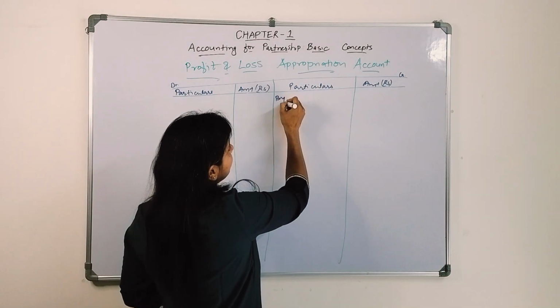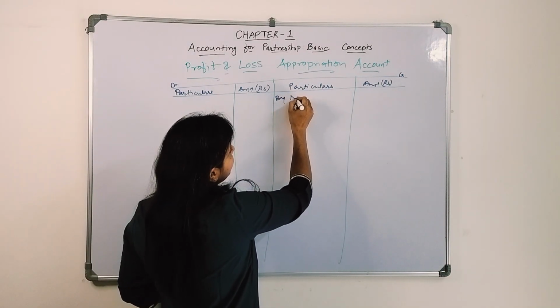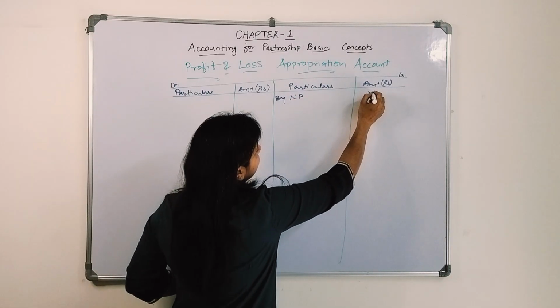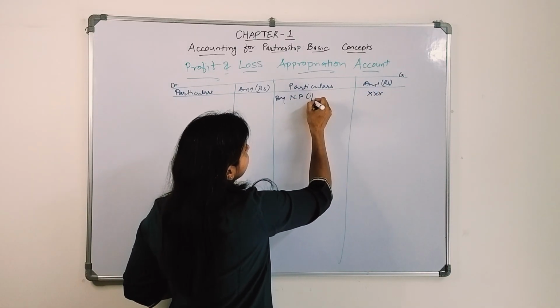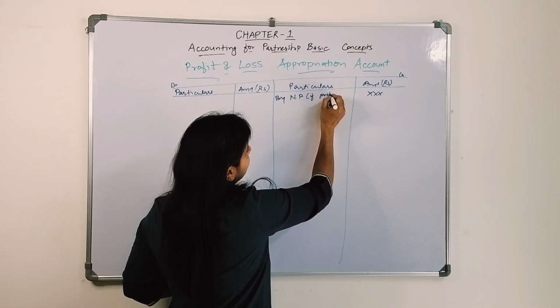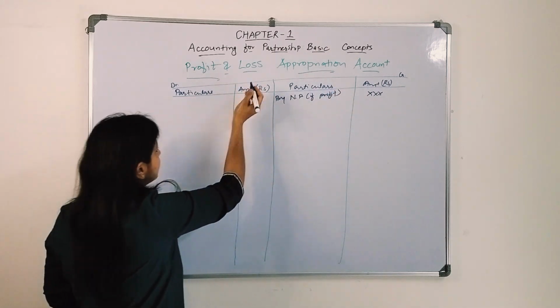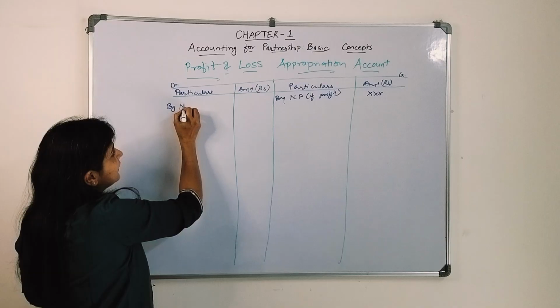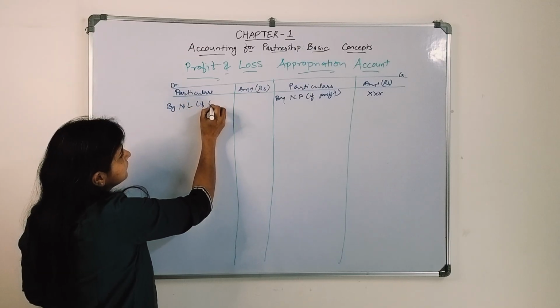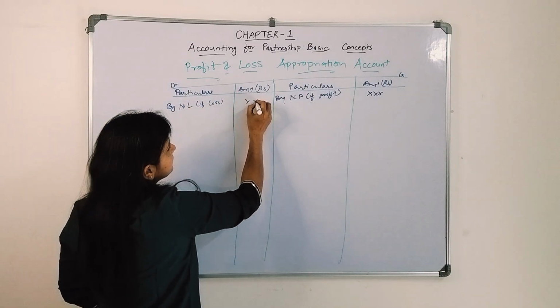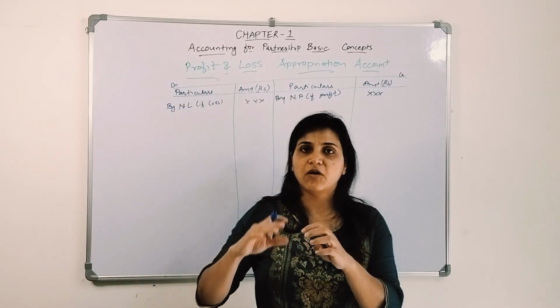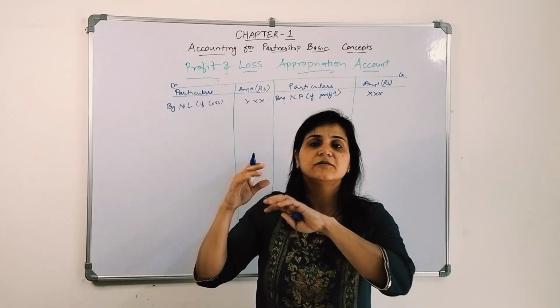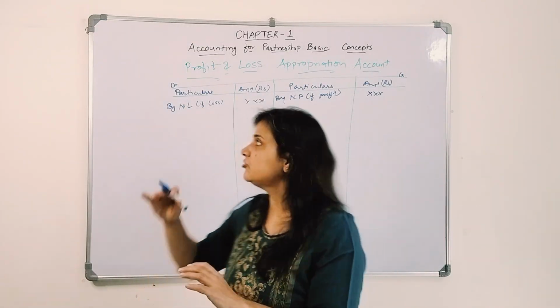So here we will transfer the net profit, whatever net profit is there, if there is a profit. If there is a loss, where will we transfer? We will transfer it over here by net loss, if there is a loss. This is how we will transfer the profit and loss account's balance, profit or loss, to the profit and loss appropriation account.